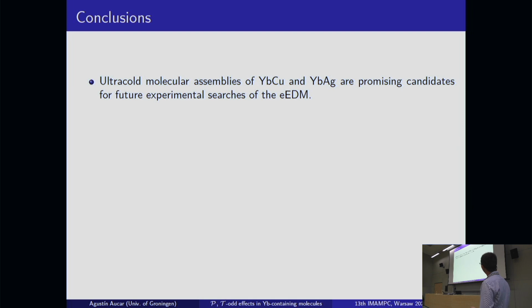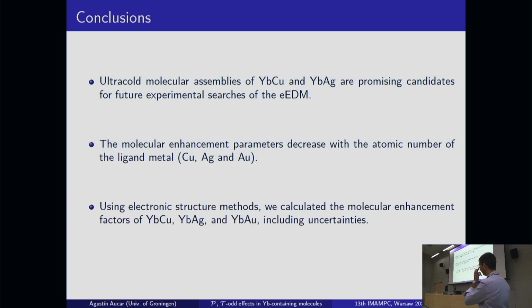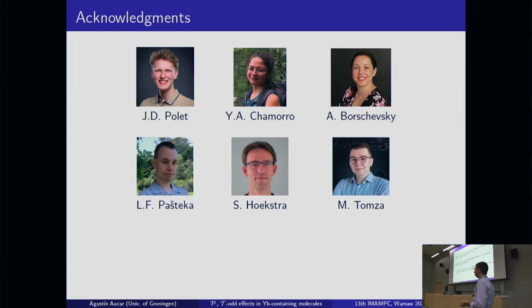With all this, let me then conclude that we have seen that ultra-cold molecular assemblies of ytterbium copper particularly, and the molecules also containing silver, are promising candidates for future experimental searches for the eEDM, the electron electric dipole moment. The molecular enhancement factors or parameters decrease with the atomic number of the ligand metal, and we have seen that using these electronic structure methods, we can calculate these enhancement factors in the 3 molecules, including reliable error bars.